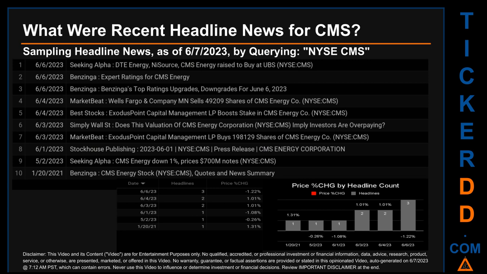The oldest publication was on Wednesday, January 20, 2021, 2 years, 5 months and 18 days ago, when Benzinga published the headline that read, CMS Energy Stock, Quotes and News Summary. The latest publication date was the day with the most found headlines. The day saw a price change of minus 1.22% after the ticker opened the day trading at $60.02 to then close at $59.29. The oldest publication date of Wednesday, January 20, 2021, was actually the day with the highest percentage change in price. It saw a price jump of 1.31%.